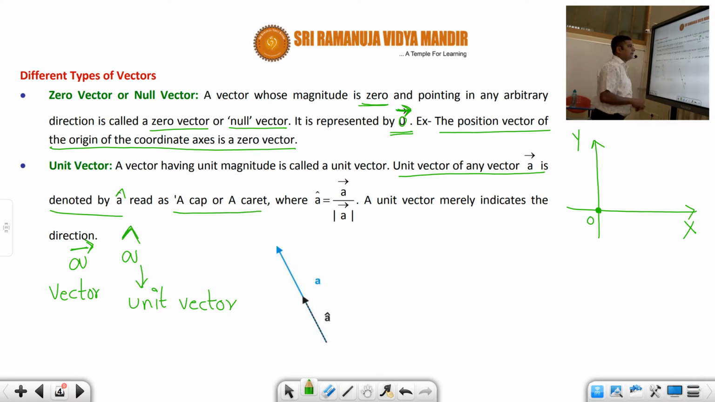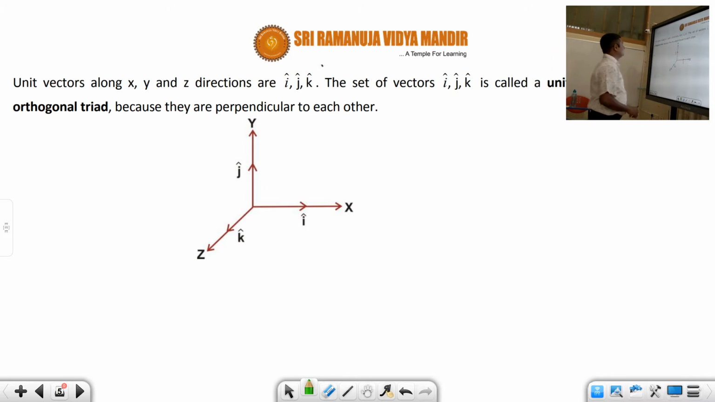Where a cap is equal to the vector a divided by its magnitude is called the unit vector, and a unit vector merely indicates the direction. That's all students, because its magnitude is anyway 1 only. So if this is a vector a, then its unit vector will be like this, in this direction, whose magnitude is 1. Okay, so now let's see the next one.